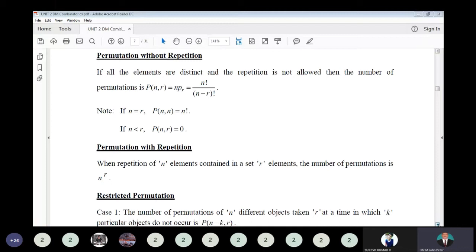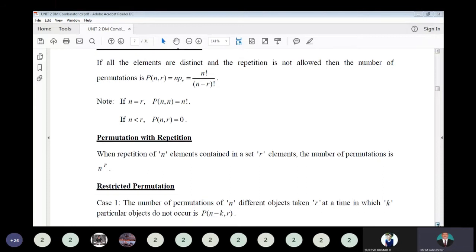Permutation with repetition: when n elements are contained in a set and R elements are repeated, in such a case the number of permutations is n power R.